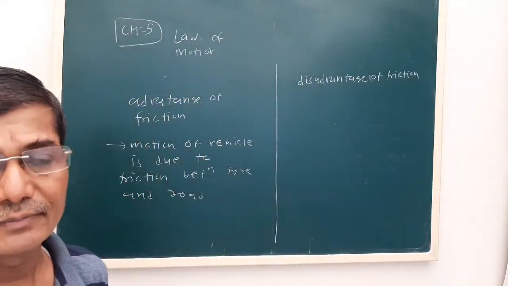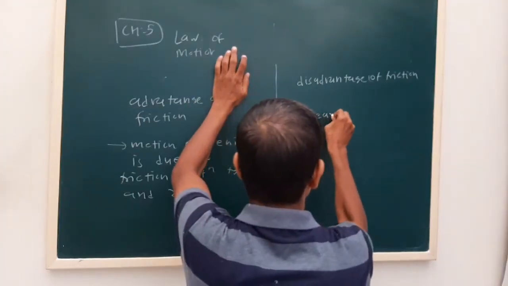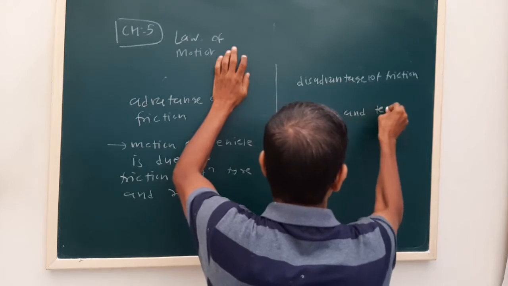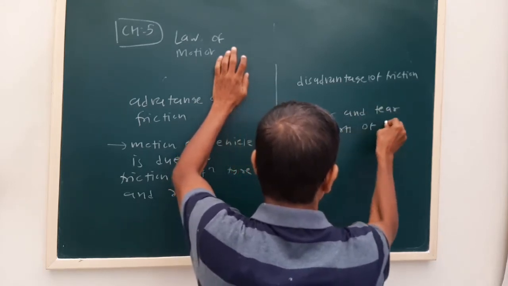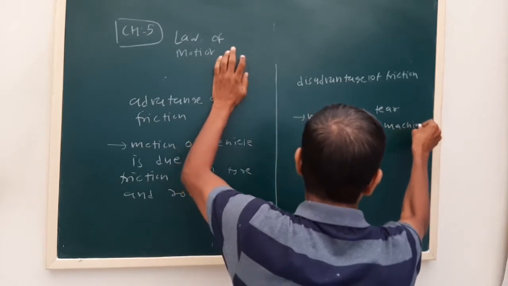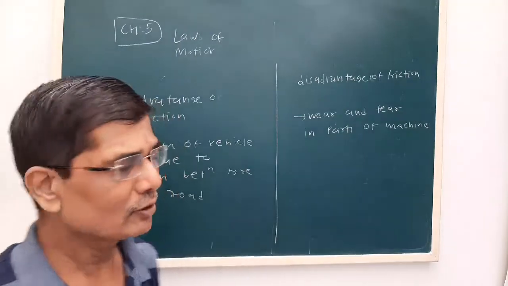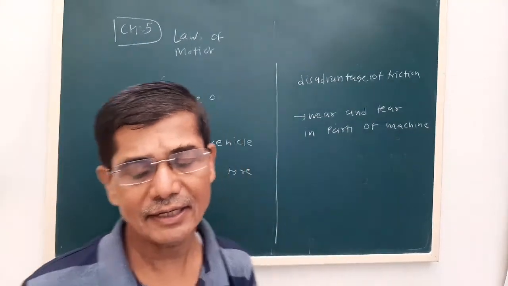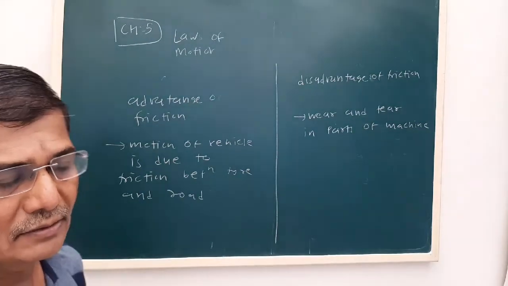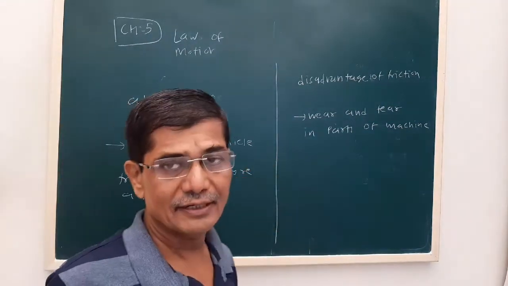The disadvantage is wear and tear in parts of machines. The parts of the machine wear out because of friction. Why? Because in a machine there are a number of moving parts, so the friction between those surfaces causes wear and tear in the machine.